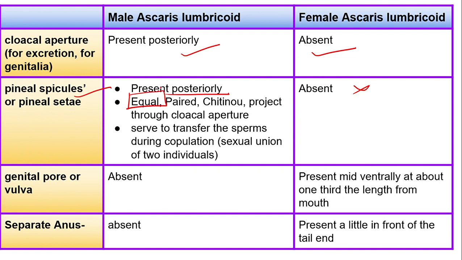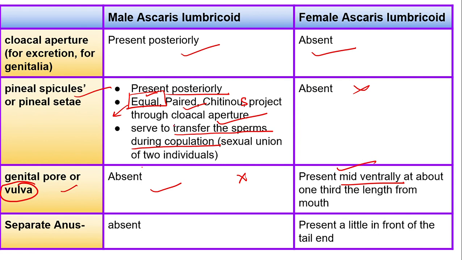Now this is important. Equal spicule structure is super important. We are going to see the same structure in Wuchereria bancrofti. The only difference is that here the penile setae are equal, there they will be unequal. They are a pair, chitinous, and project through the cloacal aperture. What is the function of it? It serves for the transfer of the sperm during copulation. Is the genital pore present in the male or absent? It is absent in the male. Once again, the vulva. The excretory pore is present in the male, and the genital pore or vulva is absent in the male. It is present in the female.